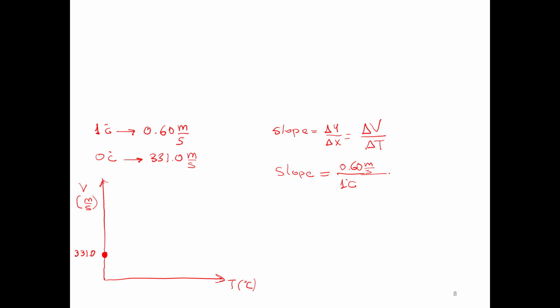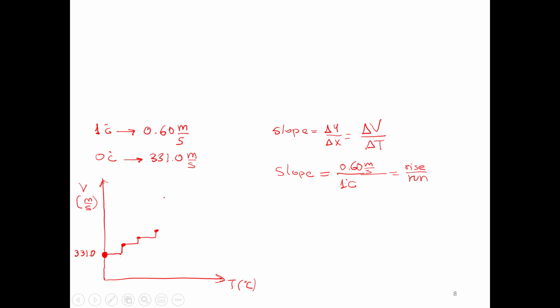And we can generate the other points of the graph. As we remember, this is rise, this is run, and we run 1 unit and we move 0.6, then we will find 1 point here. We run 1, move 0.6. Of course this is not to scale, okay. And then we can generate all the points where we run 1 degree Celsius, we rise 0.6, we run 1 degree Celsius, we rise 0.6 meters per second.